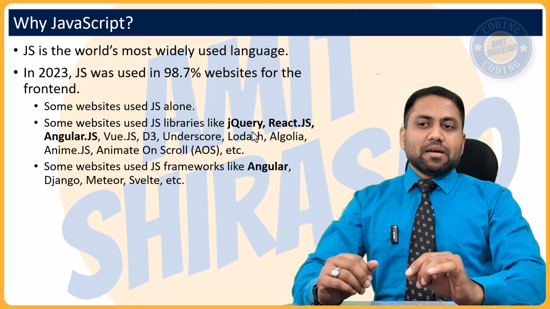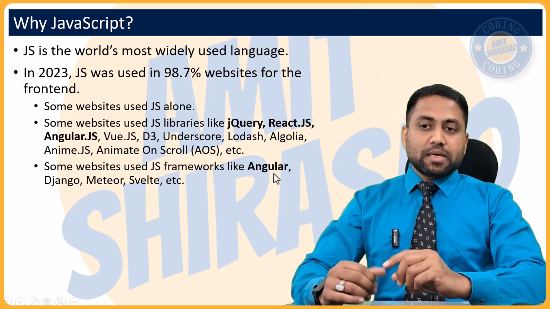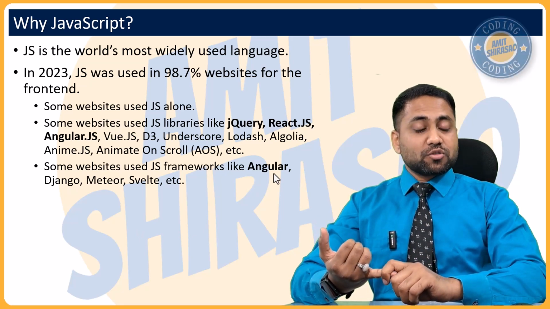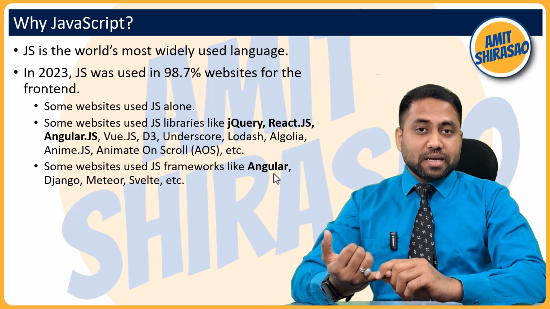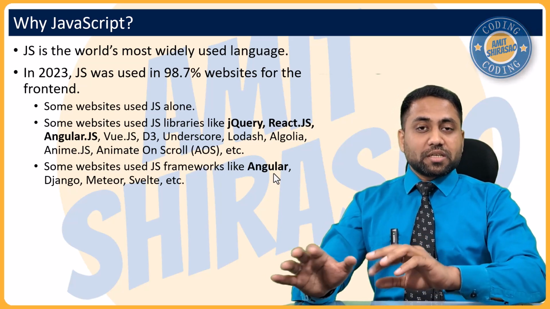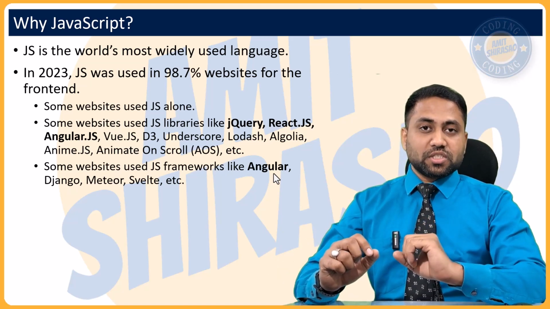That's it. Whereas a framework offers you 2-3 things. It offers you a command line runtime, that is command line interface, that is CLI. It means you can create a project, run a project, build a project using command line functions itself. So this is feature number 1.